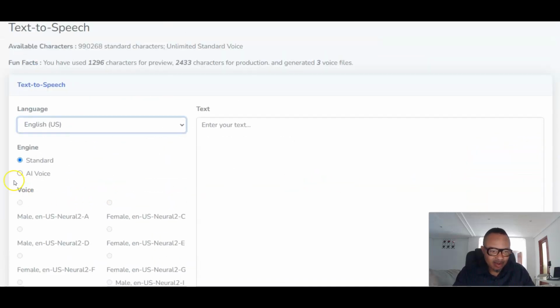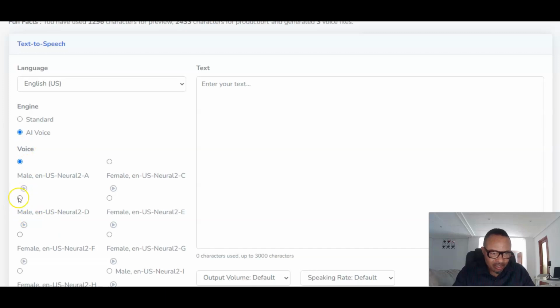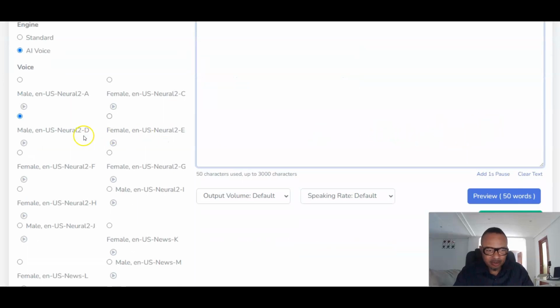And then if you want AI voice, you can click this with AI voice, and then you can choose any of these male voices. Like for example, say, okay, let's say, what is life without... Okay, so now this is the female voice.